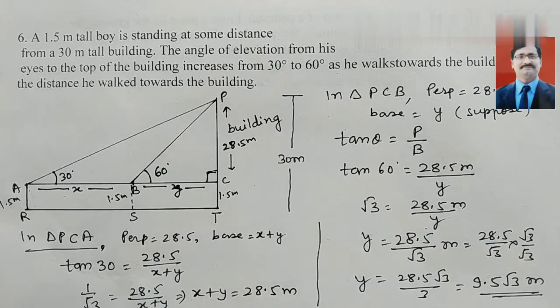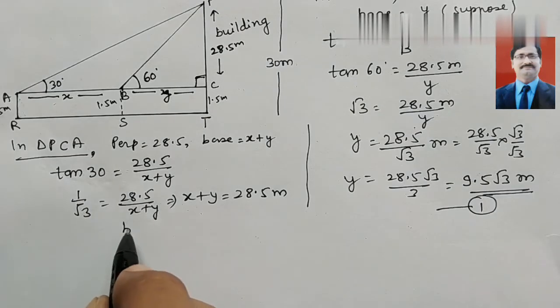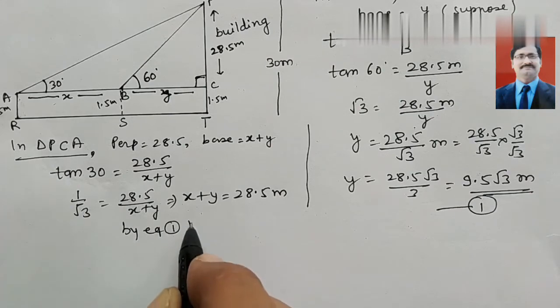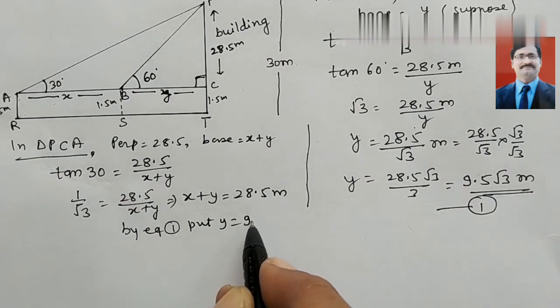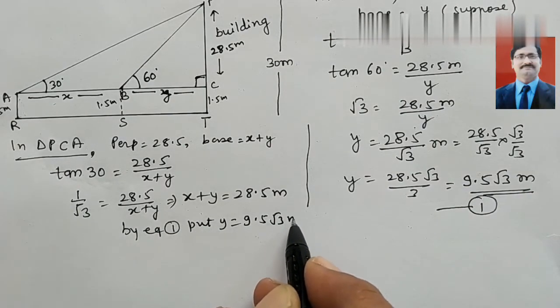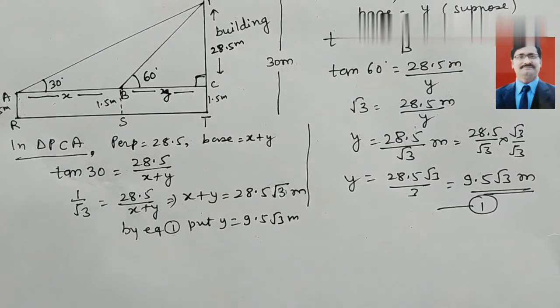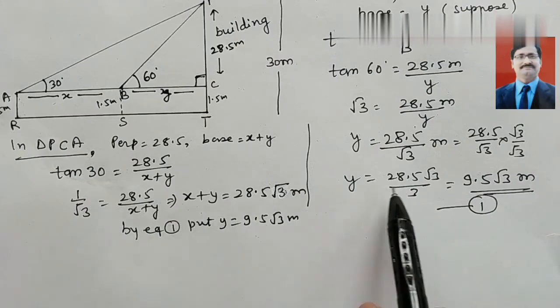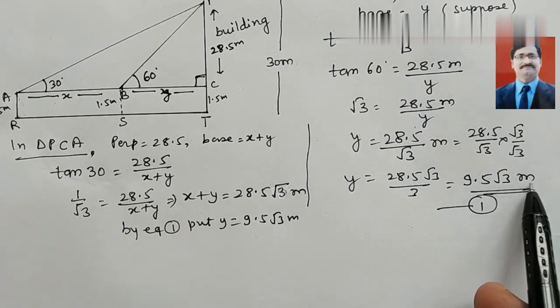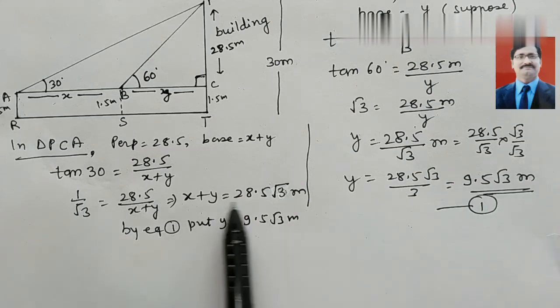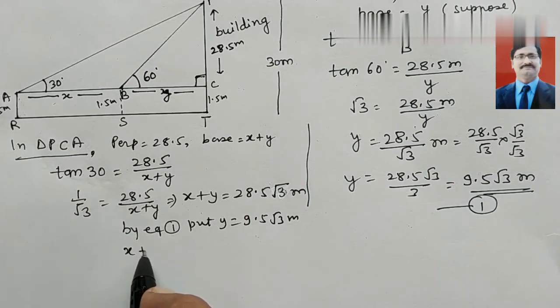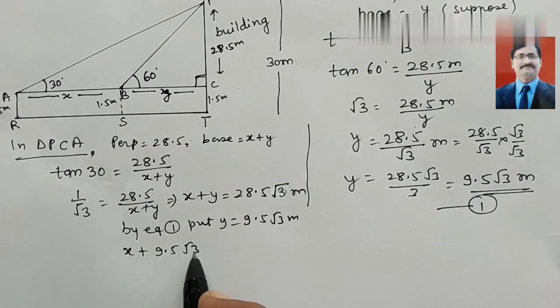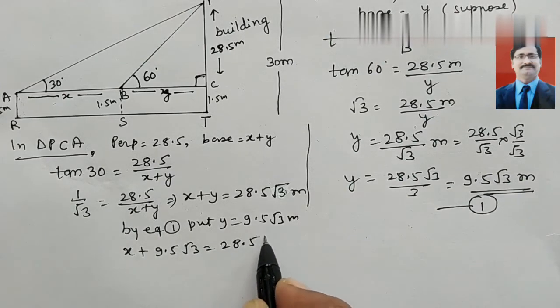Now by equation 1 we can put the value. By equation 1 put y equal to 9.5 root 3 meter. Look here, we get here x plus y equal to 28.5 root 3 meter. Now this value of y is 9.5 root 3 meter. This value we will put here. So we get here x plus 9.5 root 3 equal to 28.5 root 3.